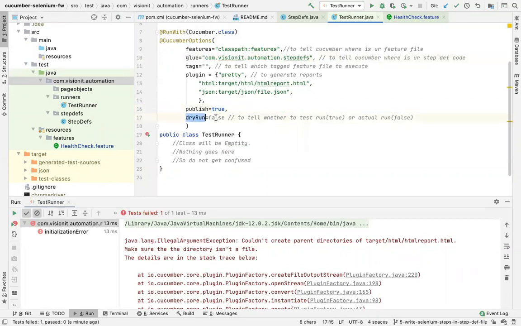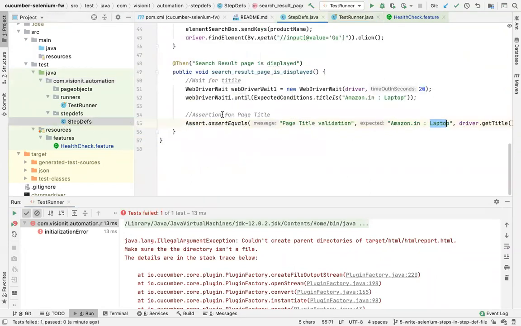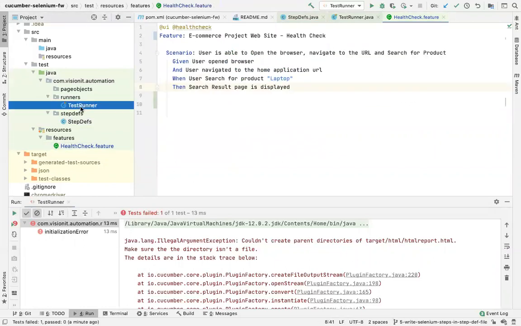And then dry run is equal to false. That means मैं actually run करना चाहता हूँ. And this again remains empty. And step def मैंने discuss कर ही लिया. And feature files also remain the same. And now I will just run it again.